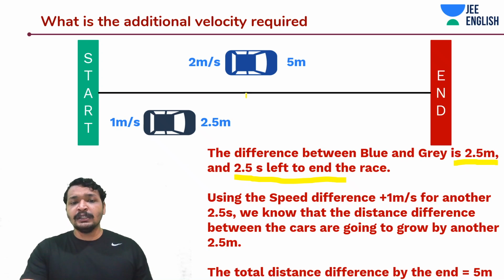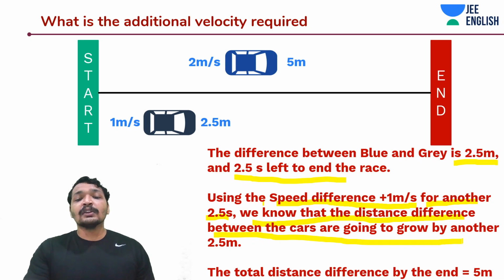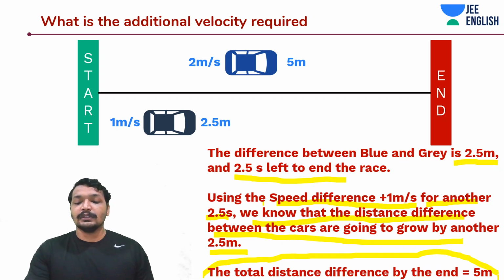Using the relative speed or velocity concept, the blue car is moving at 1 meter per second additional speed for another 2.5 seconds. This tells me that the distance between these two cars, within the time left to complete the race, is going to grow by another 2.5 meters. So the total difference at the end of the race is going to be 5 meters.